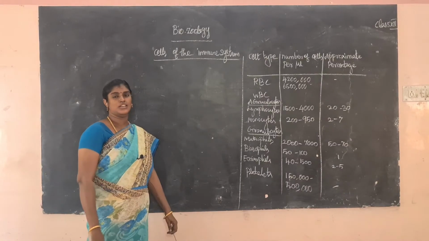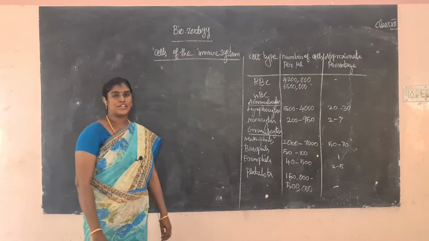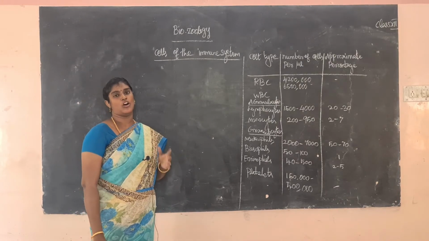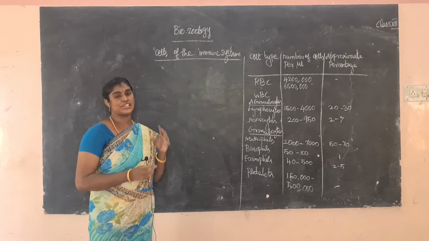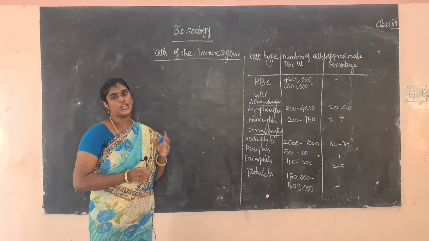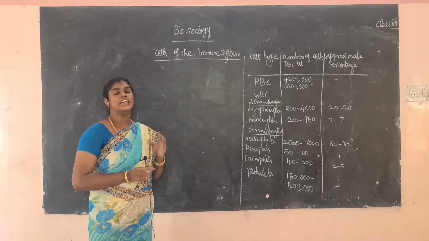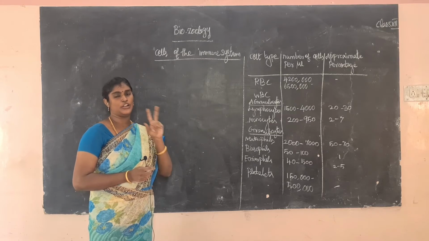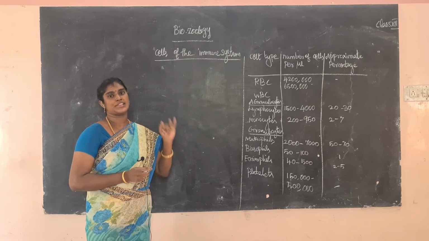Good morning students. Let us revise the previous class point. Previous class topic: lymphoid organs. The lymphoid organs are concerned with the immune reactions and immune cells. What is the lymphoid organ? The lymphoid organs are divided into two types: primary lymphoid organ and secondary lymphoid organ.